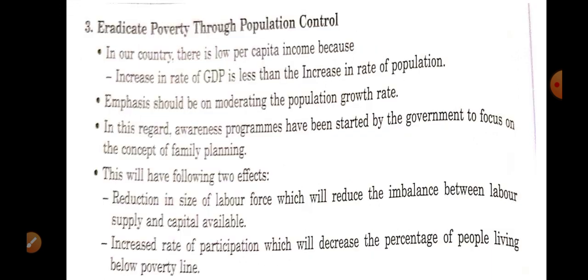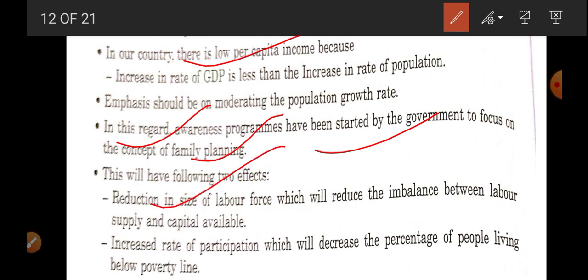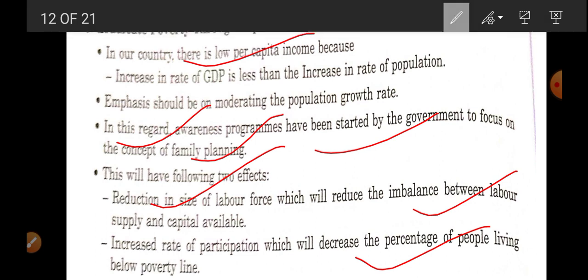Now, eradicate poverty through population control. So if there will be population control, what will be its benefit? It is going to enhance per capita income of the people. So for that, government should focus on family planning. Okay, and when there will be less population, there will be less labor force, and there will be less imbalance in the labor market. Okay, and this is going to help you to decrease the poverty.